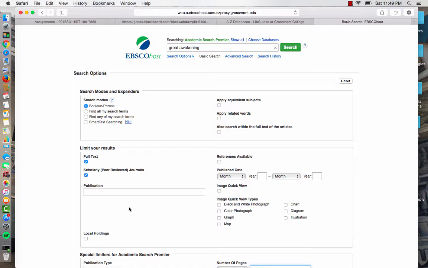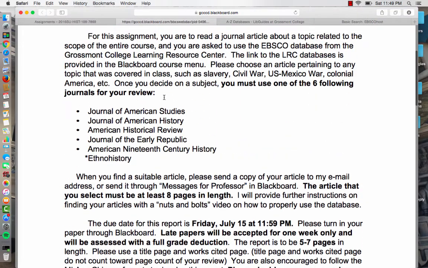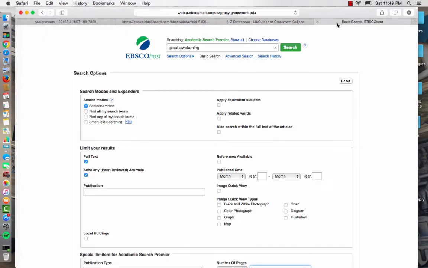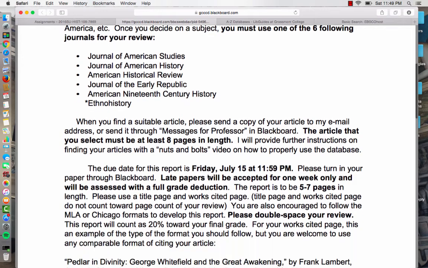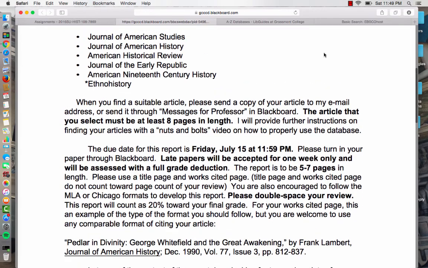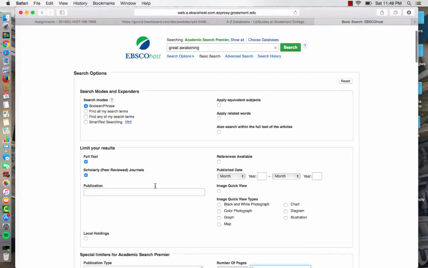So what we're going to do is type in the name of a publication or journal that we want to limit our search to. And if we go back here to the worksheet, I've got these 6 journals here. So what you want to do is, in publication, make sure that you type in right here any one of these 6 journals. And the sample I had here was the Journal of American History. So let's go ahead and type in Journal of American History and see what we can find.